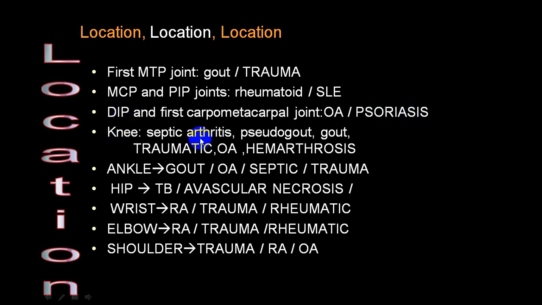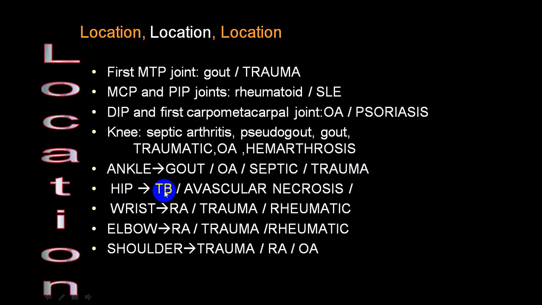Knee joint, mono: septic arthritis, pseudogout, gout, traumatic, osteoarthritis, hemarthrosis. Out of all this, osteoarthritis comes most common, second common septic, third common gout, fourth you can put traumatic and non-traumatic hemarthrosis. Ankle, only ankle involved, more common in gout. Second common cause osteoarthritis, third common septic and traumatic.